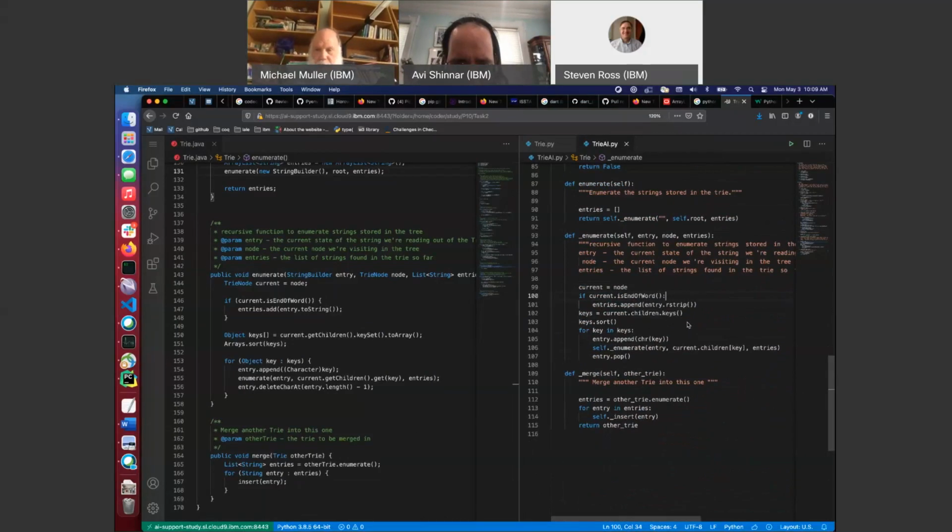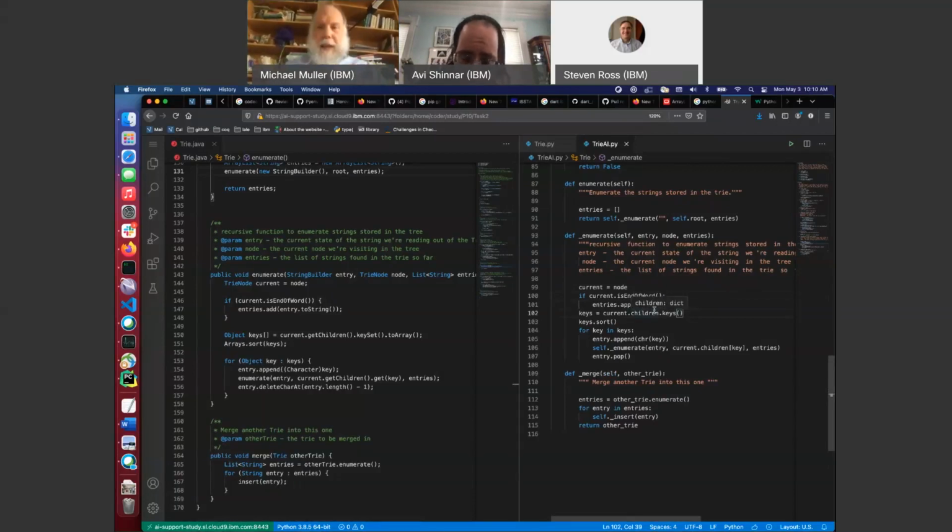Entry dot strip. Why do we need to strip this here? I'm just using a string here anyway, so just add the entry on, okay. Got it. Not sure. Probably good to actually understand this algorithm, but how much time do I have left? You have 10 minutes. Oh, more than I thought. Okay.